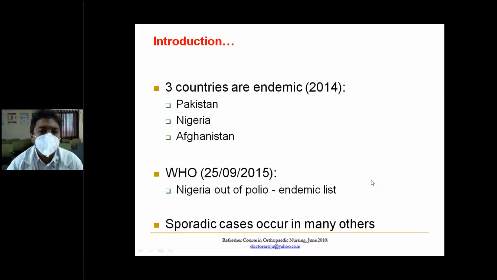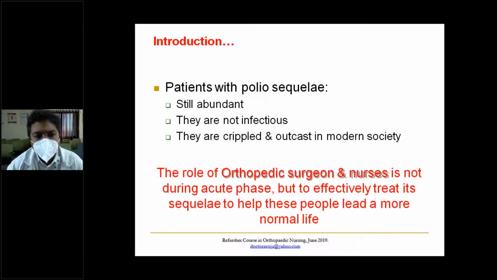In 2014, the status was that Pakistan, Nigeria, and Afghanistan were endemic, and Nigeria was out of the endemic list by 2015. So the spread could be controlled by effective vaccination strategies. Patients with post-polio sequelae are very abundant, and they are not infectious. If you come in contact with a polio patient who has paralysis, he will not infect you because it is not acute. It is a chronic case, and they are crippled and outcast in modern society.